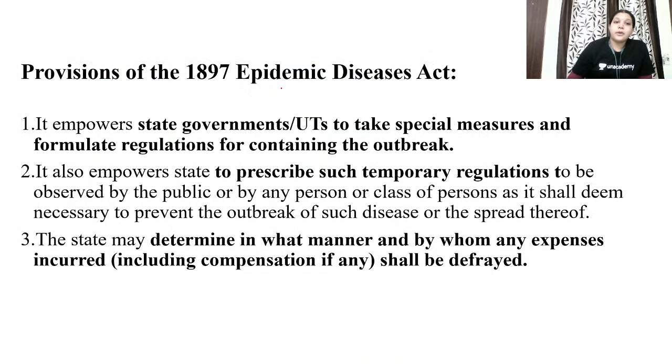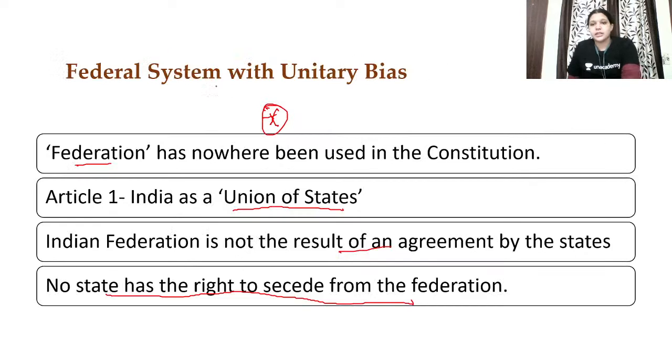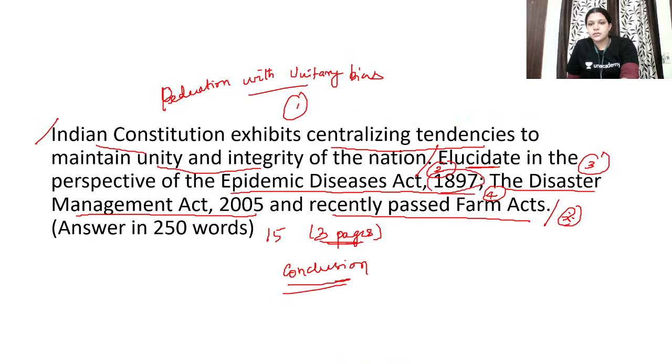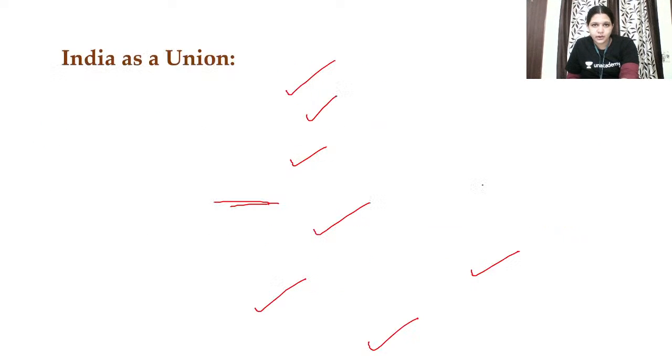And then what? Provisions of 1897 Epidemic Diseases Act. So please be very careful. They have clearly mentioned 1897 in the question. Don't write about the 2020 amendment and all. They are asking about 1897 only. Epidemic Diseases Act 1897, the Disaster Management Act 2005, and recently passed farm acts. So please be very careful in what you are writing.